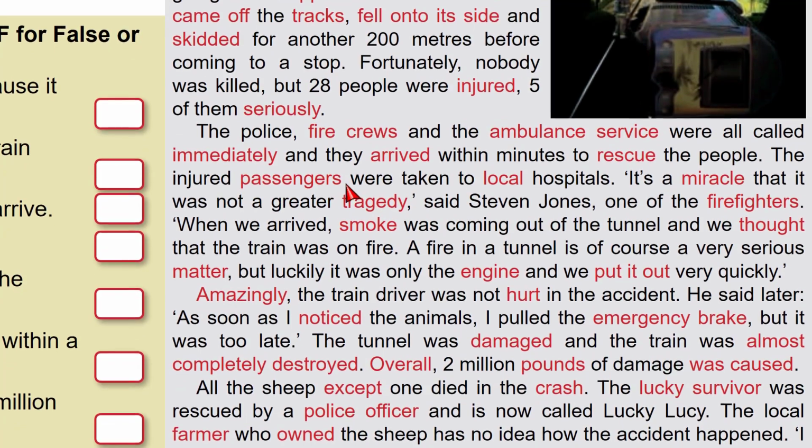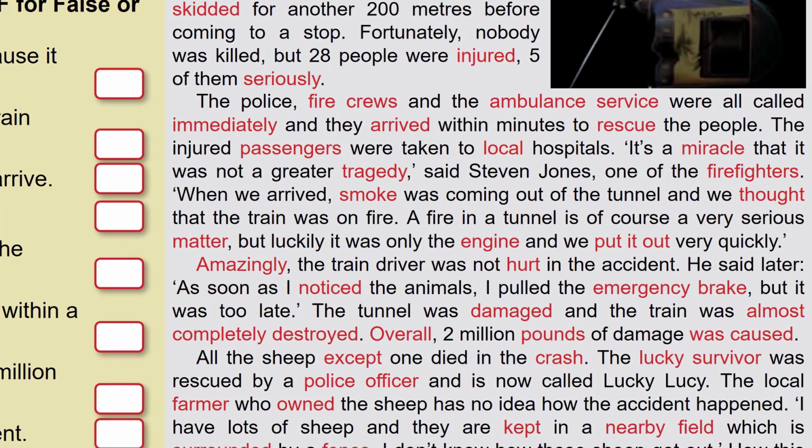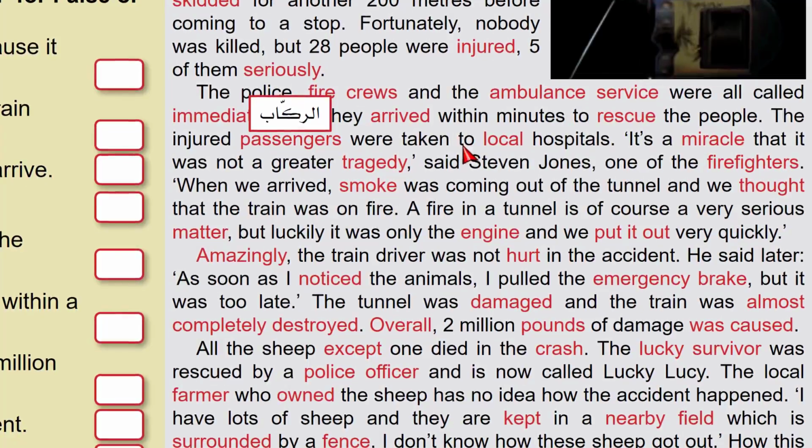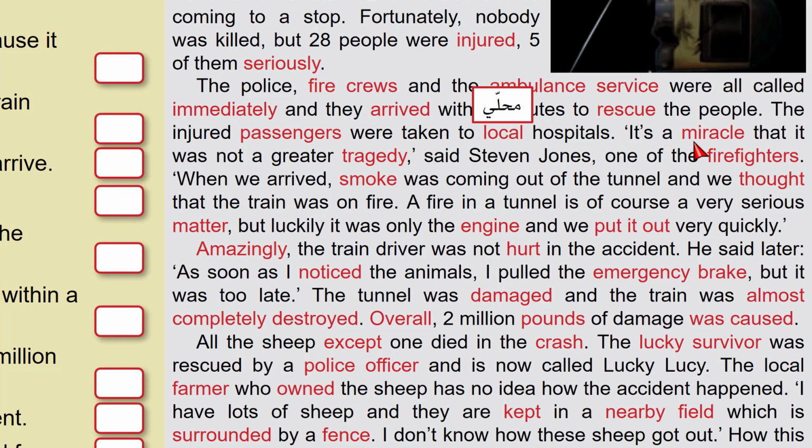The injured passengers, people who use cars, planes, trains and are not the drivers, were taken to local hospitals, local in the same city. It's a miracle that it was not a greater tragedy. This was a miracle that nobody died. Miracle, something that breaks the laws of nature and science. Tragedy, a very sad event, said Stephen Jones. This is what Stephen Jones said, one of the firefighters. He is one of the fire crew.